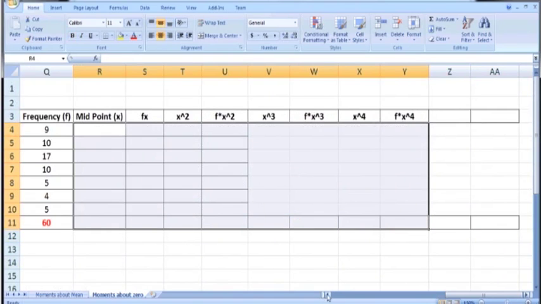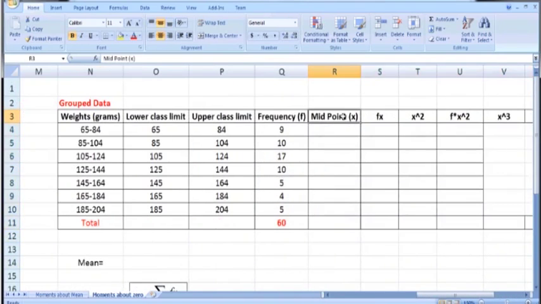I have created here a column labeled x. In order to calculate the midpoints, we can add the lower limit to the upper limit. So O4 plus P4 divided by 2. This will give us the midpoint 74.5, which is the sum of these two numbers 65 plus 84 divided by 2. So copy it down.